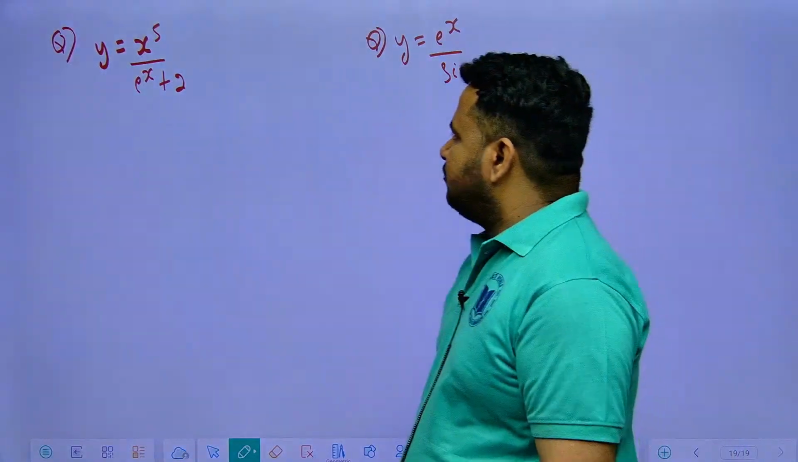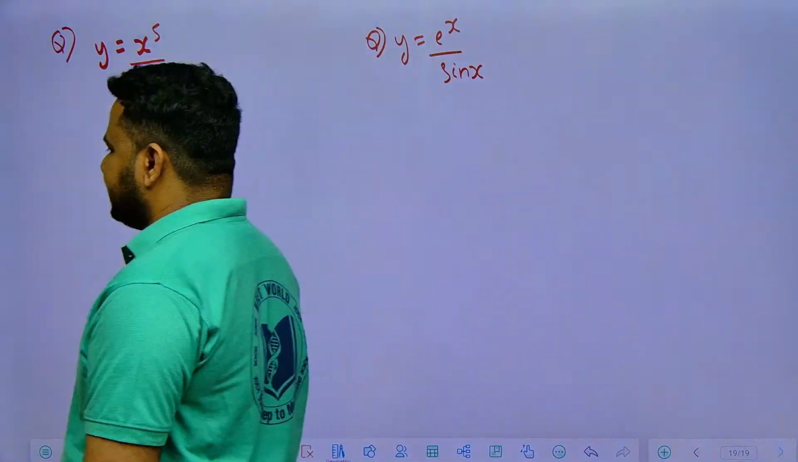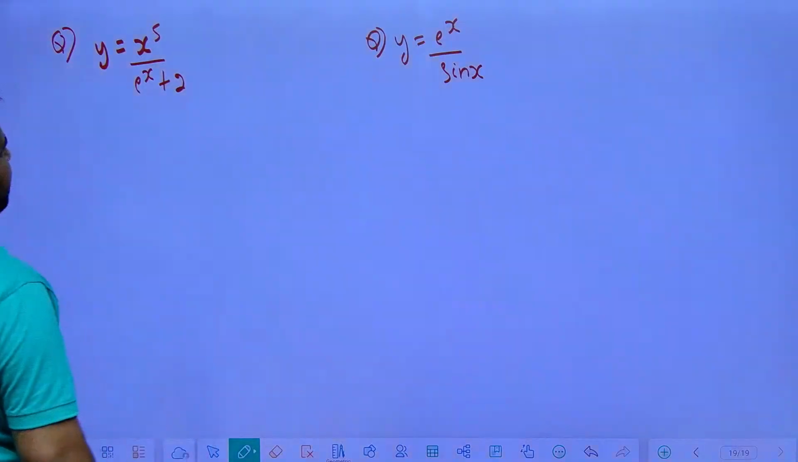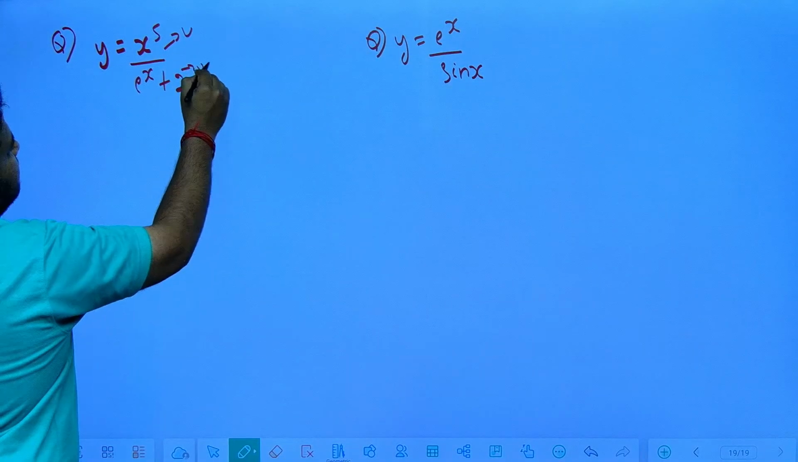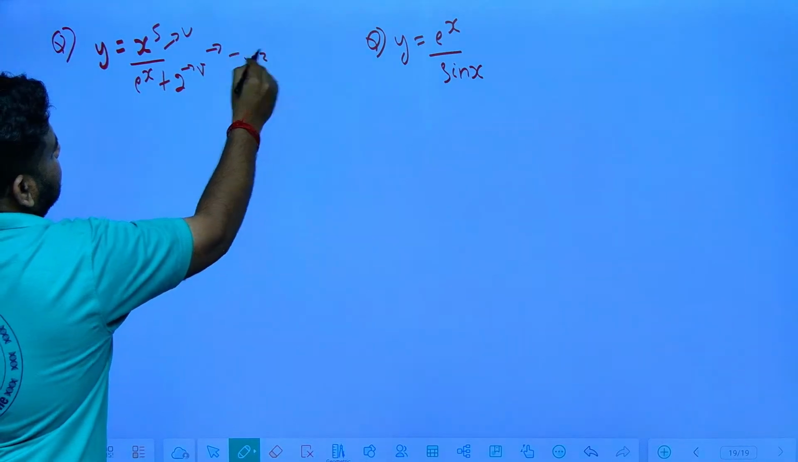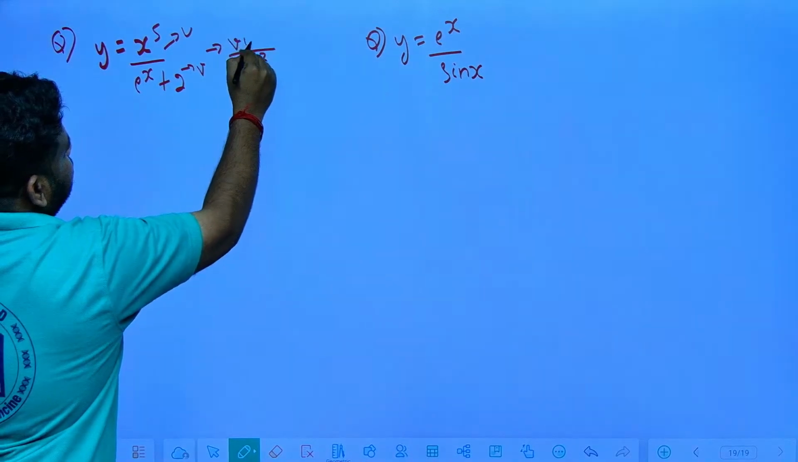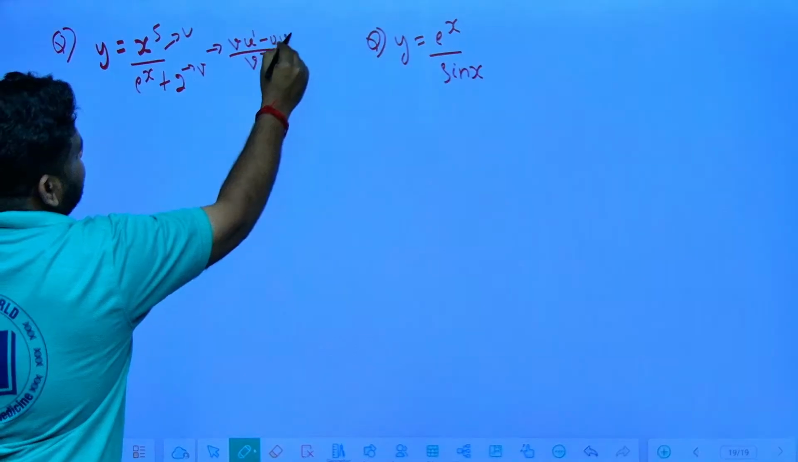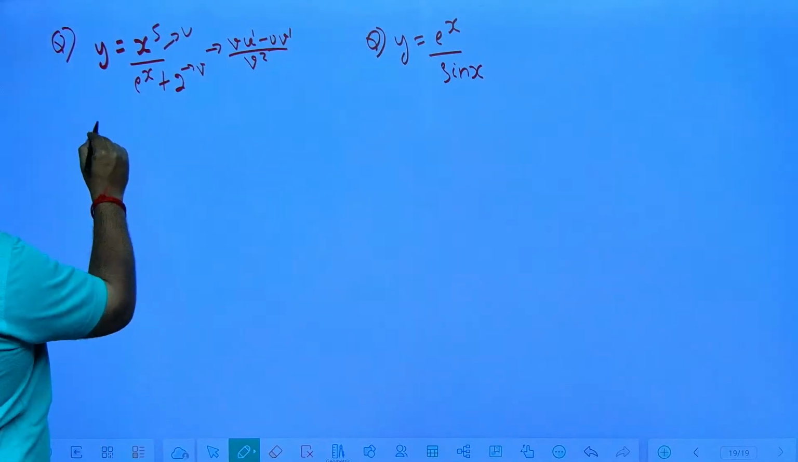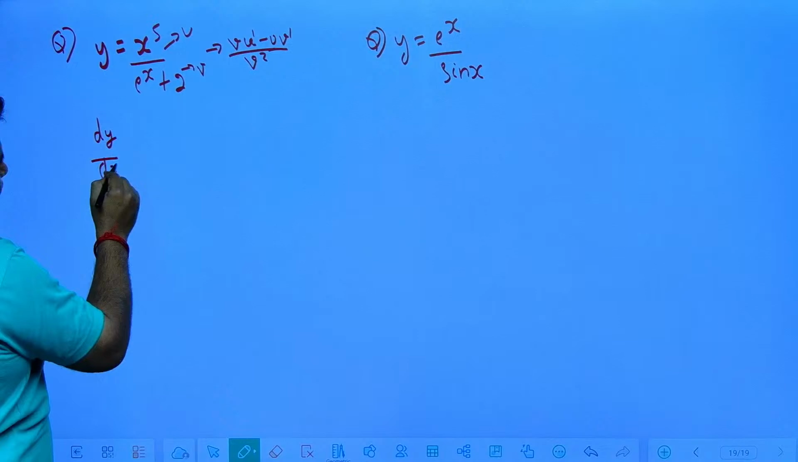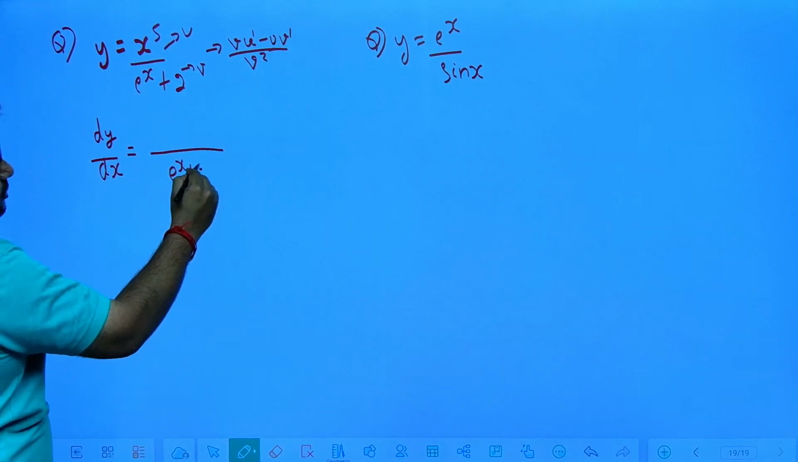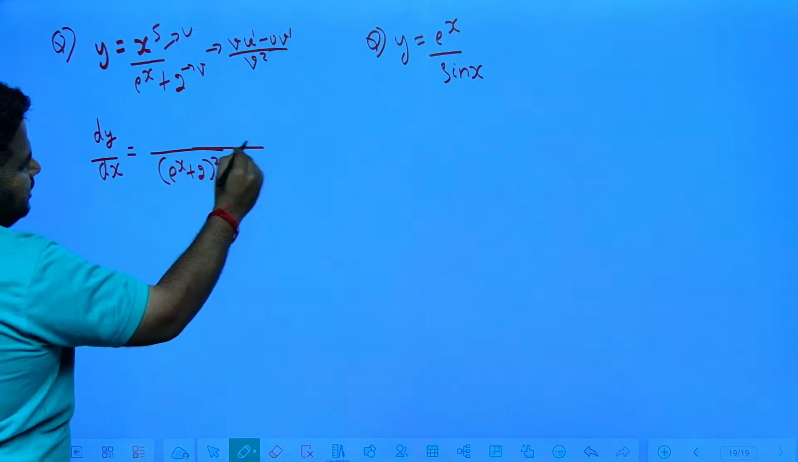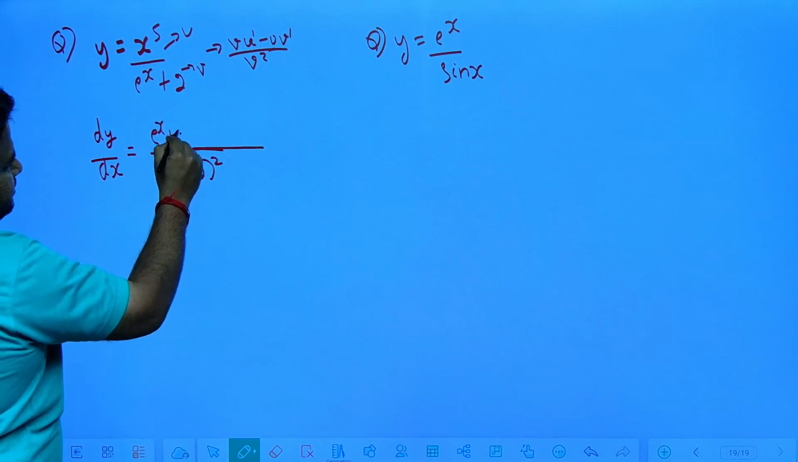They have given y is equal to x power 5 by e power x plus 2. So here this is u, this is v. What is the formula that we have? v square in the denominator, v into u dash minus u into v dash. So dy by dx will become, denominator keep it as it is, that is e power x plus 2 whole square. Next you will write what? Denominator keep it as it is, e power x plus 2.